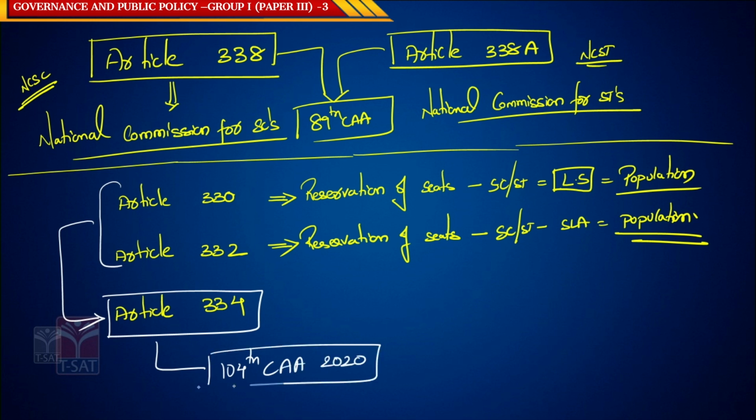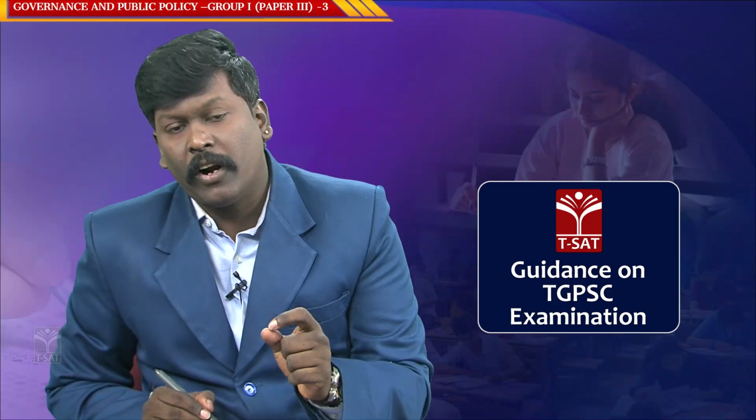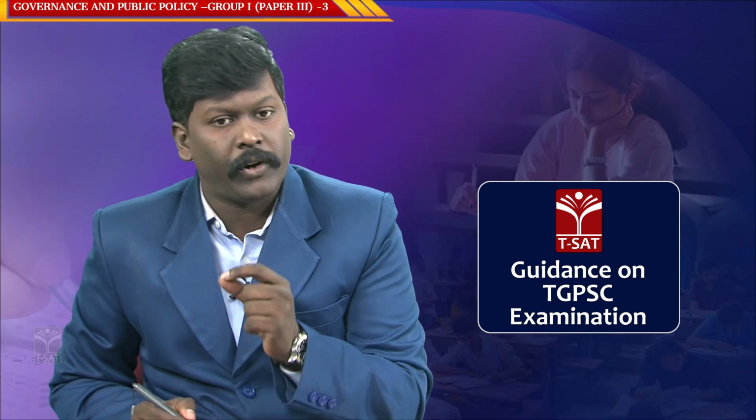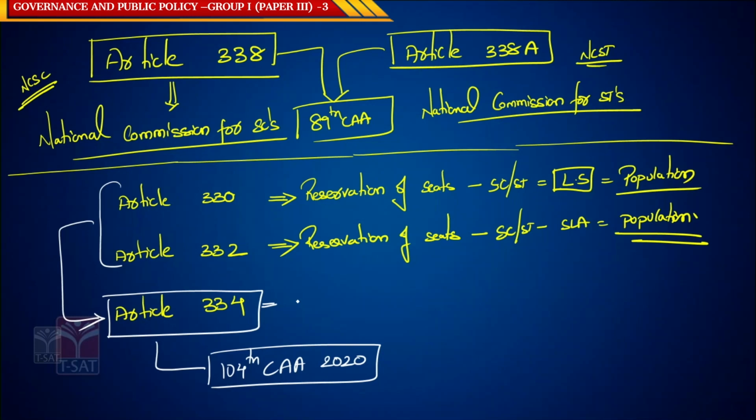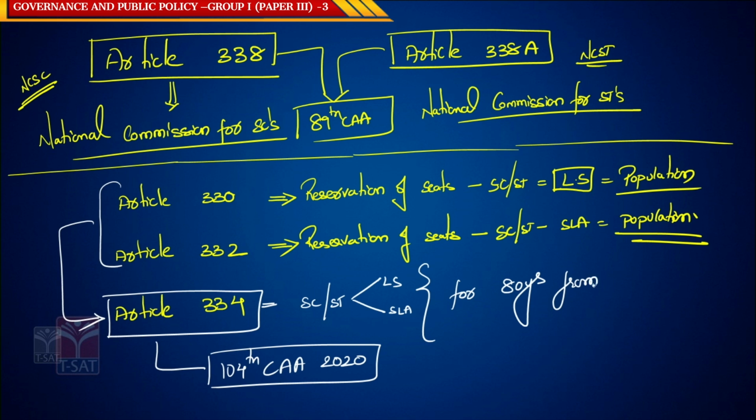According to the 104th Constitutional Amendment Act of 2020, the reservation of seats for SCs and STs in Lok Sabha and Assembly shall continue for 80 years from when the Constitution came into force.